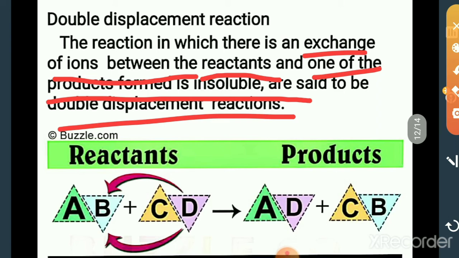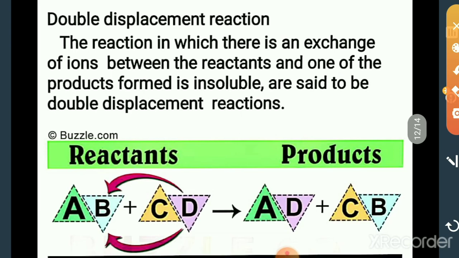All of you look at this. AB plus CD. The ions are exchanged. Which means that this B goes here, and this B comes in the position of B. Both of them are exchanged. Are you clear now?